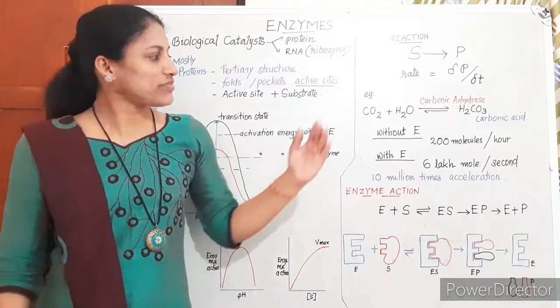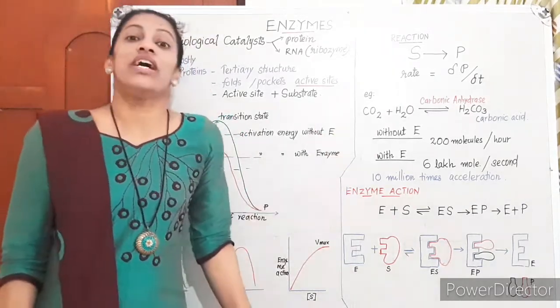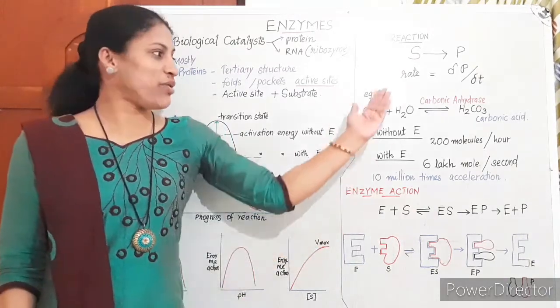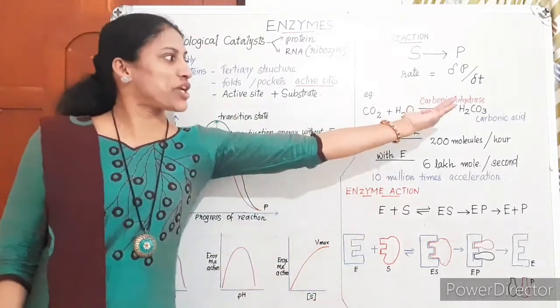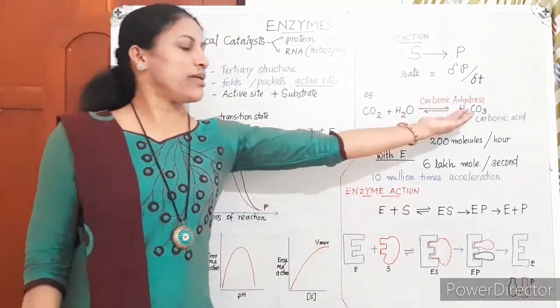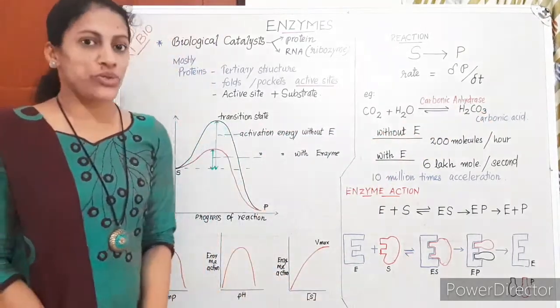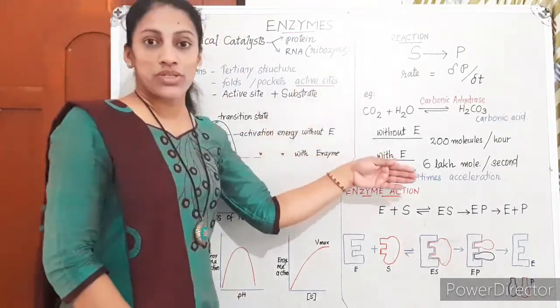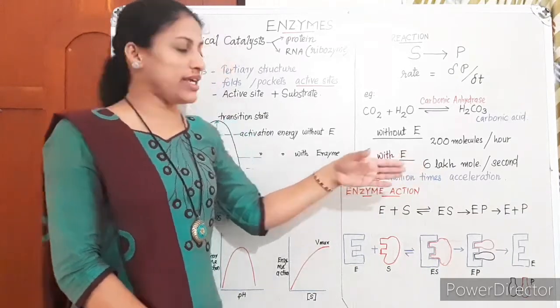Okay, so a good example is given here with the carbonic anhydrase enzyme. Without the carbonic anhydrase enzyme, what happens to that reaction? The same enzyme is required for the reversible reaction also, I mean bicarbonate splitting into carbon dioxide and water. You will study that in your other chapter. Anyway, this is to understand how the enzyme influences the speed of the reaction.